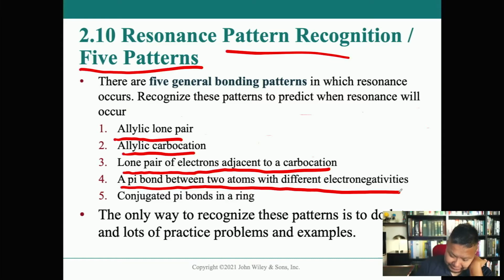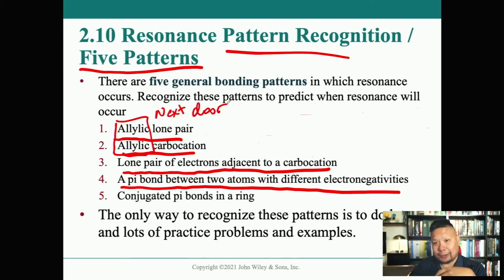I should probably also tell you that the word allylic just means next door, like the carbon next to the carbon with the lone pair, or the carbon next to the carbon that's a carbocation. And then last but not least, it's a conjugated pi bond, or in a ring or something like that. I'm always talking about drawing the hexagons.